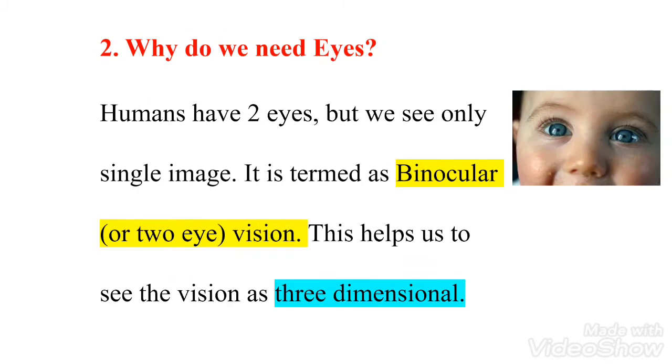Why do we need eyes? Eyes are the organs of vision system. We need eyes so that we can see and feel what happens around us. Humans have two eyes, but we see only a single image. It is termed as binocular vision. This helps us to see the images around us as three-dimensional.